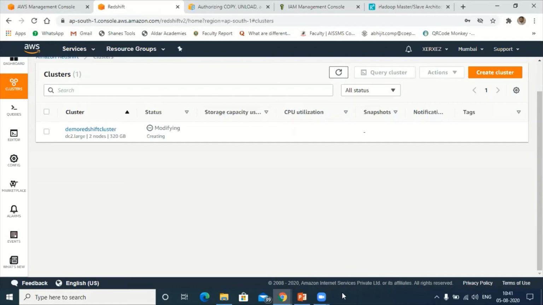Yes, can you see, participants? One cluster called demo. The demo Redshift cluster got created, and the total capacity, as I mentioned, is 32 GB, participants. Under this cluster, I have two nodes. Two nodes are available.